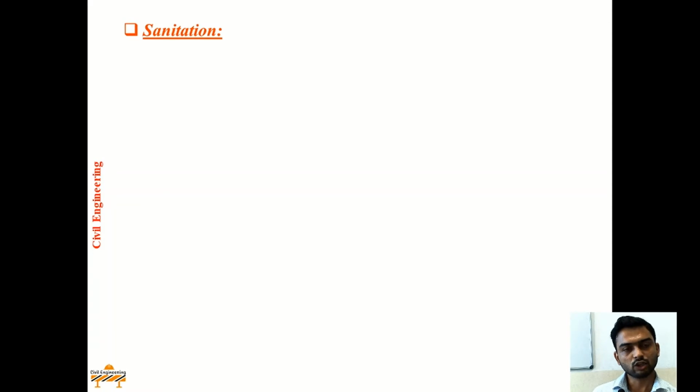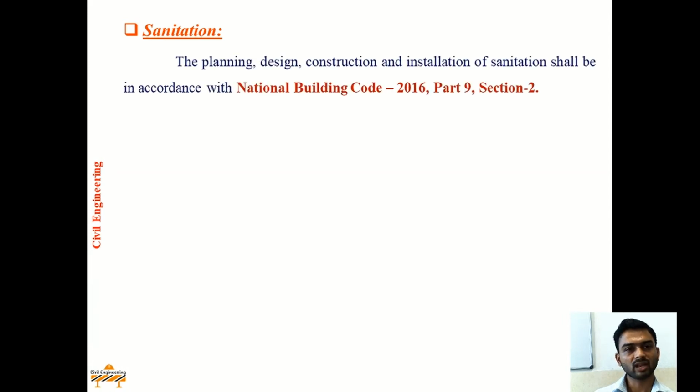Now let us come to the last topic, sanitation. Now sanitation here nothing but means that how much quantity of WC, bath, wash basin, traps or quantity of drinking water you are supposed to supply depending upon the population or the public or the people residing into the building or bungalow. And this planning, design, construction and installation of sanitation shall be done in accordance with National Building Code 2016 Part 9 Section 2. Now what is National Building Code 2016? We have seen it in our previous videos.